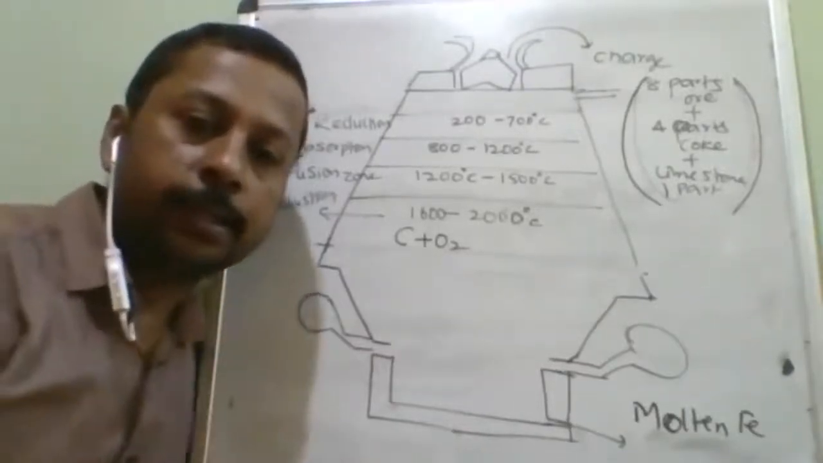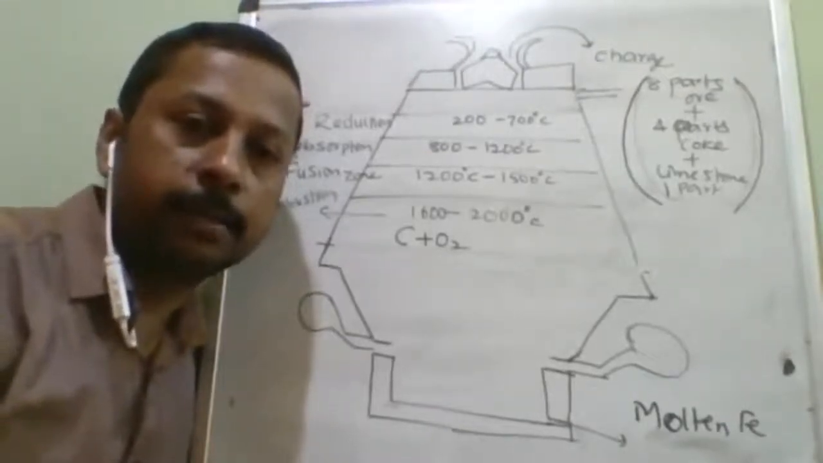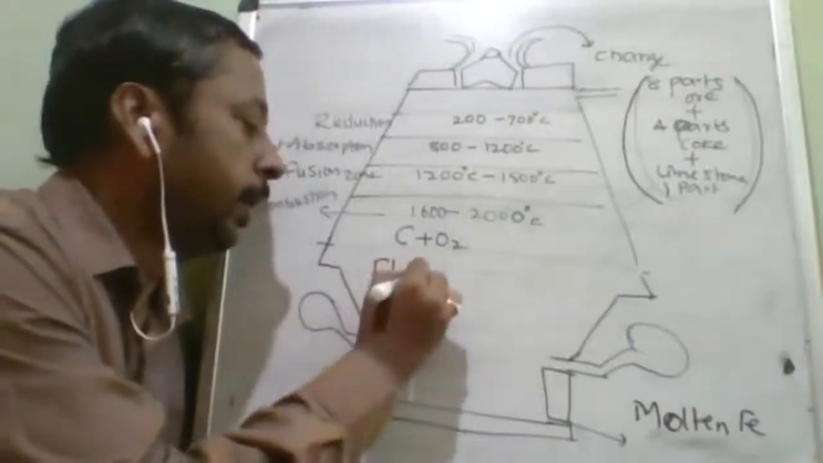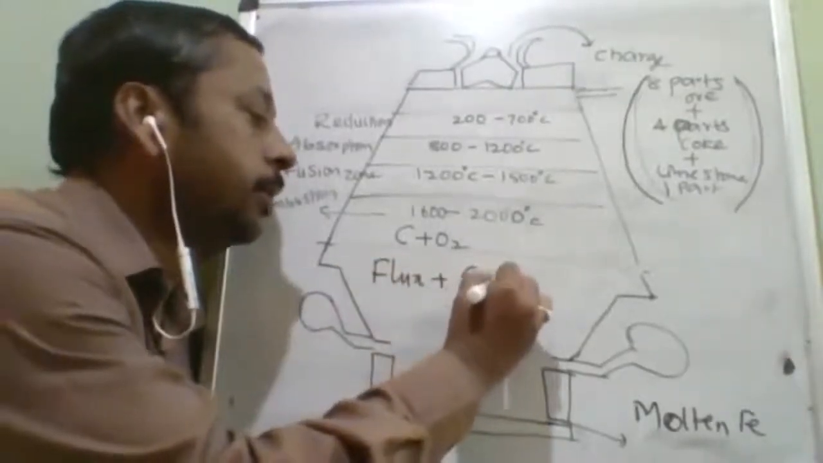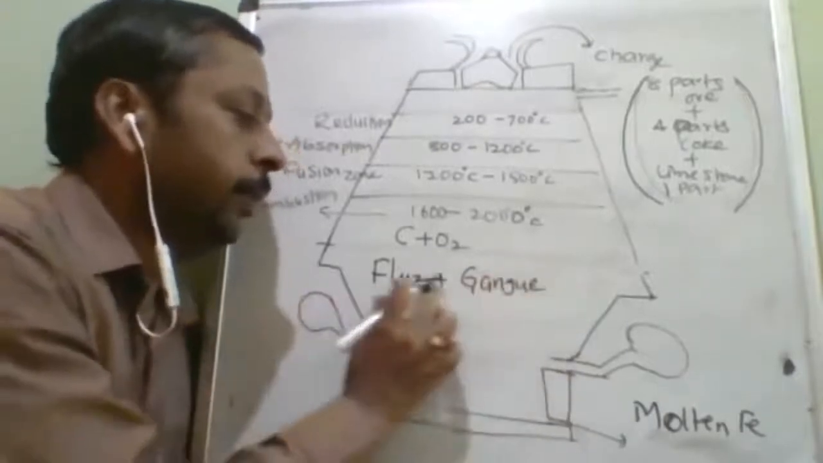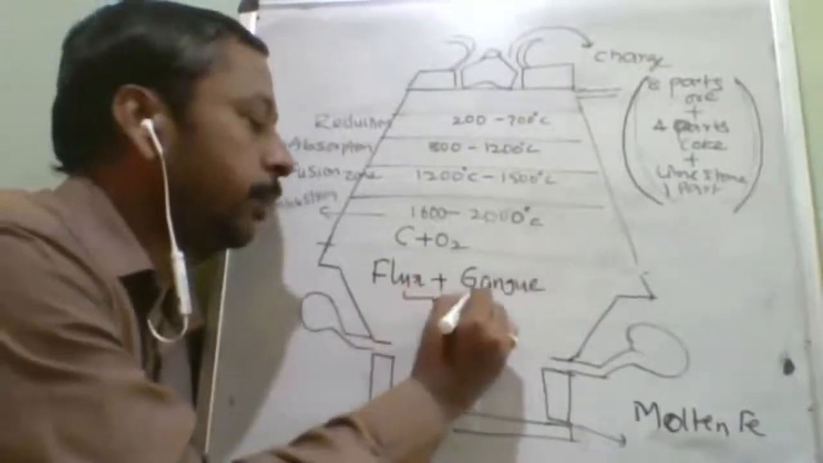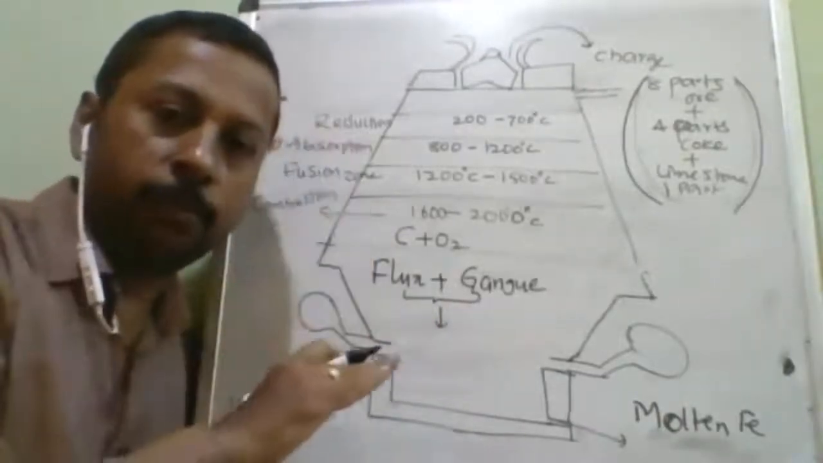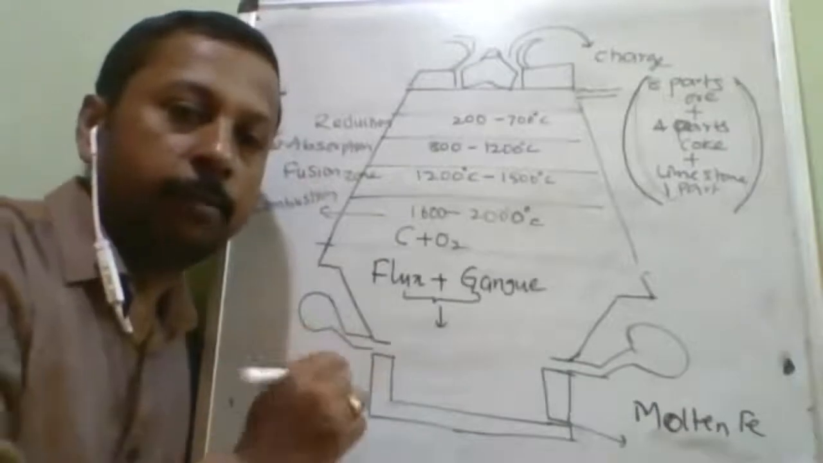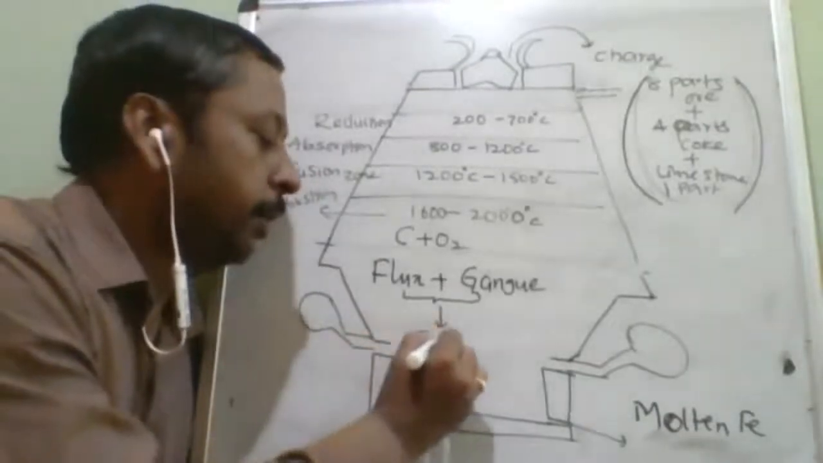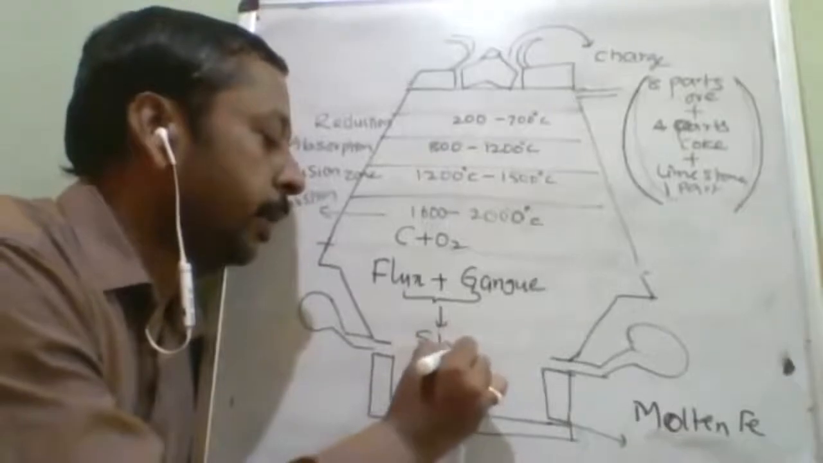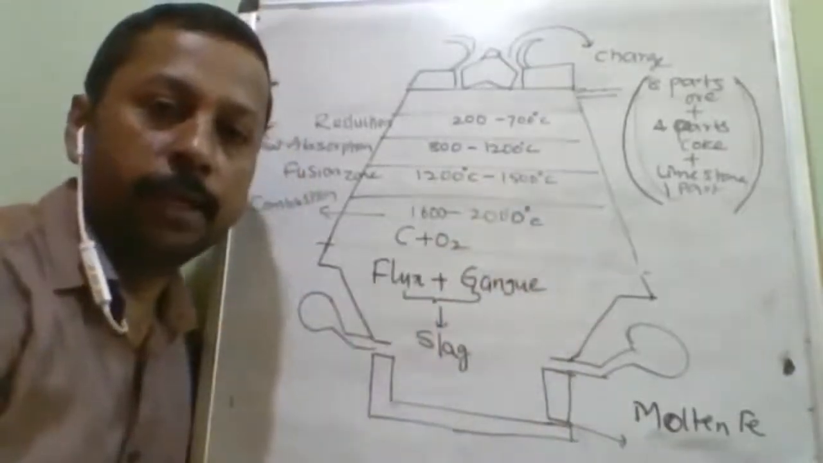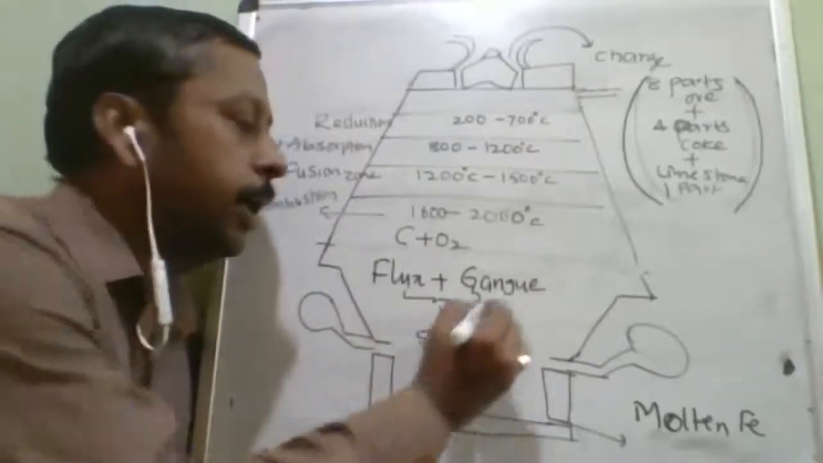Flux is a substance which combines with the gangue. I am writing here the spelling: flux, flux plus gangue. Flux plus gangue, both will combine to form a non-fusible substance. Non-fusible means it will float over the liquid. That resulting formation is called slag. Like, iron ore will contain a gangue such as SiO2.